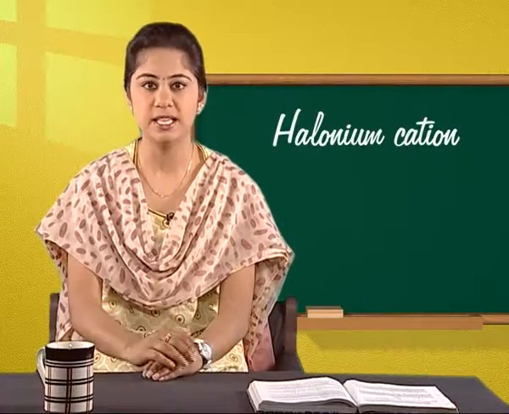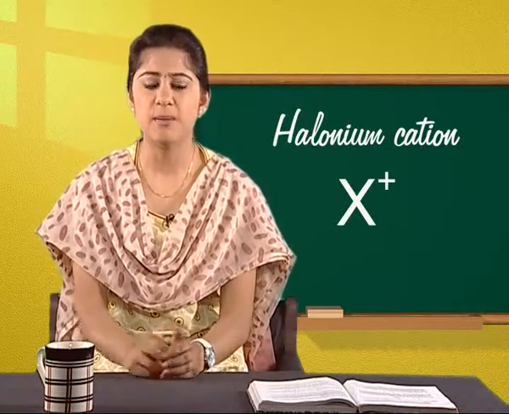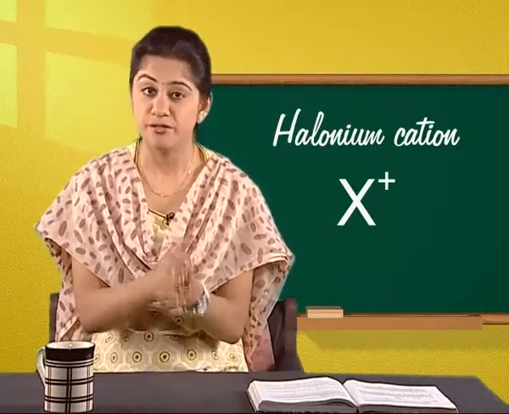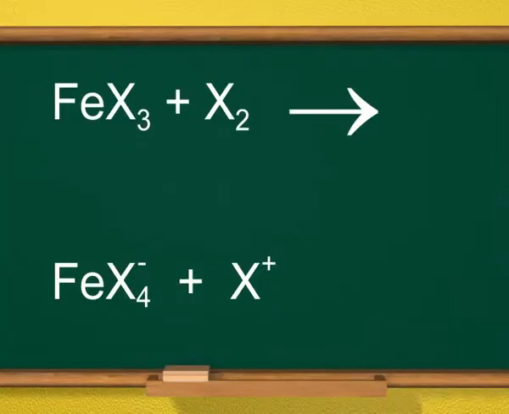Halogenation. Haloarenes are obtained when benzene is treated with halogens in the presence of a halogen carrier such as FeX3. The attacking electrophile in this reaction is the halonium cation, that is X positive ions, which is generated by the reaction between the ferric halide and halogen as shown in the reaction.